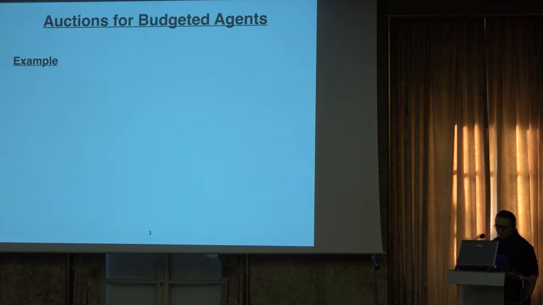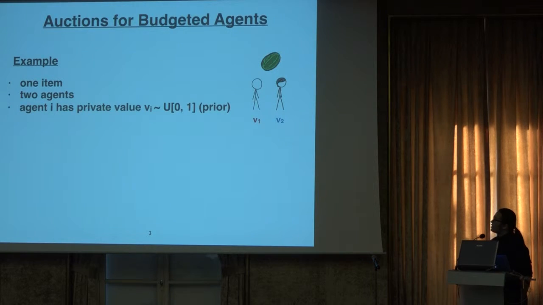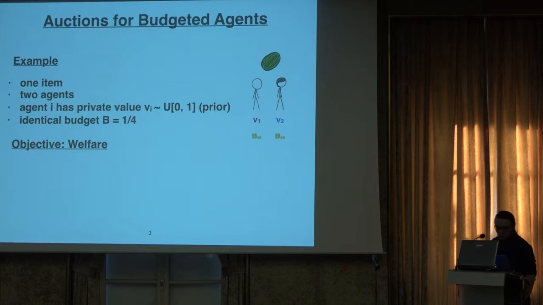Okay, let's start with an example. Suppose we want to allocate one item to one of two agents, and each agent has a private value v_i, which is drawn from uniform [0,1]. In other words, even though the value v_i is only known by agent i himself, every agent shares a common prior that the values are drawn from uniform [0,1]. We also assume that the agents have an identical budget equal to a quarter, which means that an agent cannot pay the mechanism more than a quarter. The objective we care about is the expected welfare, which is simply the value v_i of the agent i who gets the item.